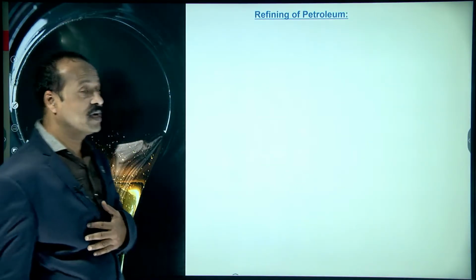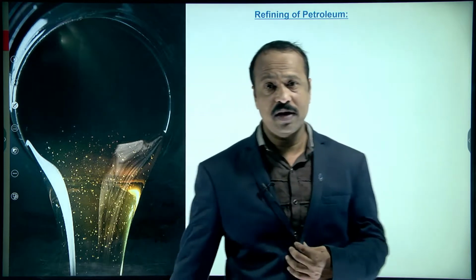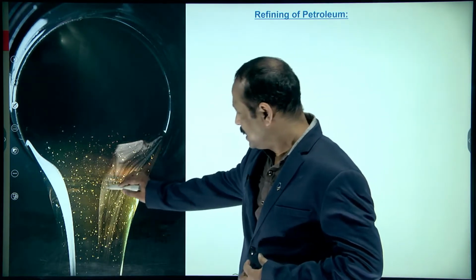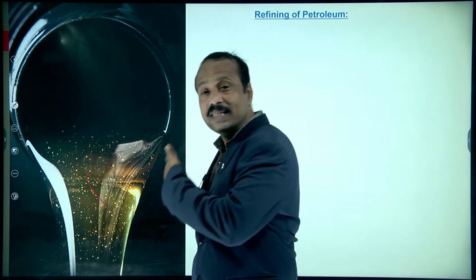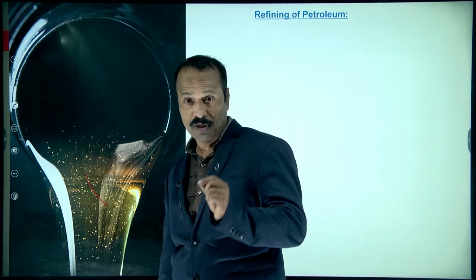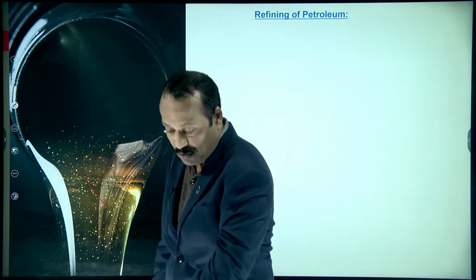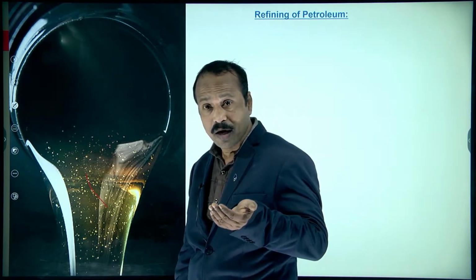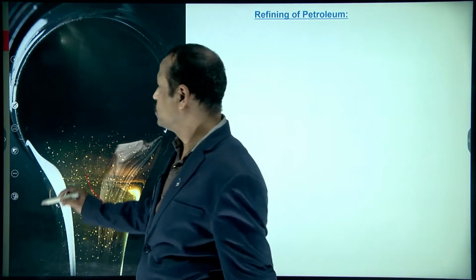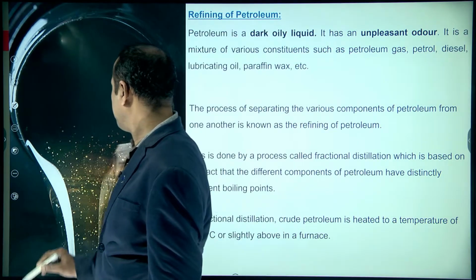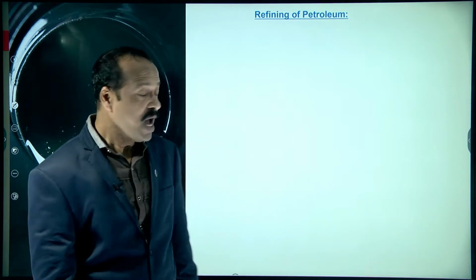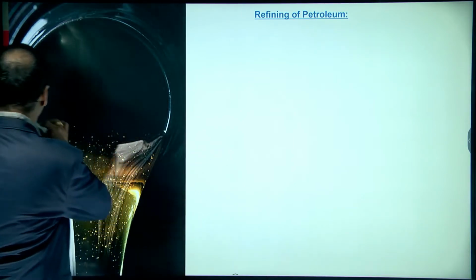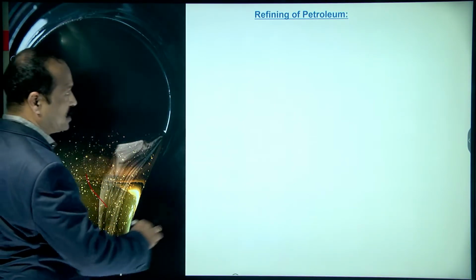Now, refining of petroleum. How can we refine petroleum? Students, can you see this dark green viscous oil? This is called crude oil, which is taken from under the ocean bed. And this crude oil is a mixture of so many things.